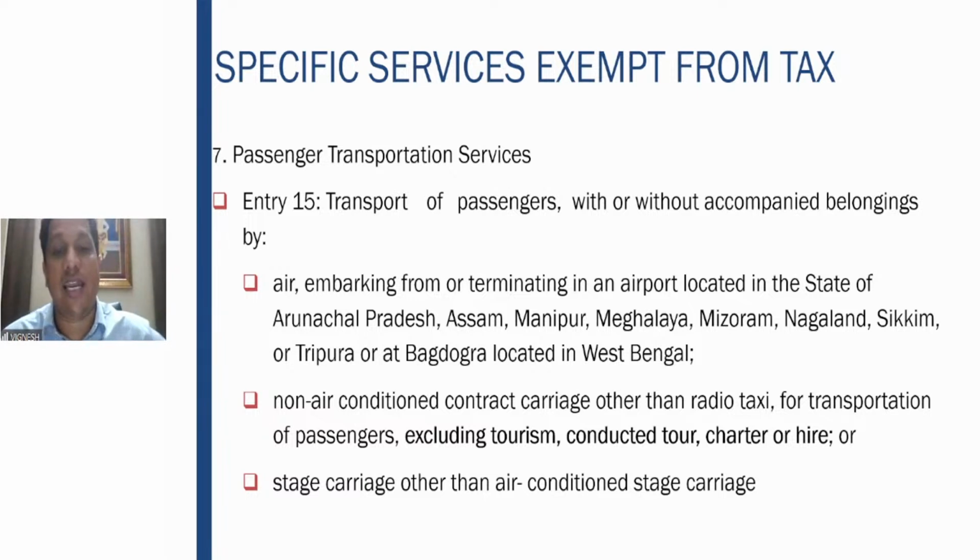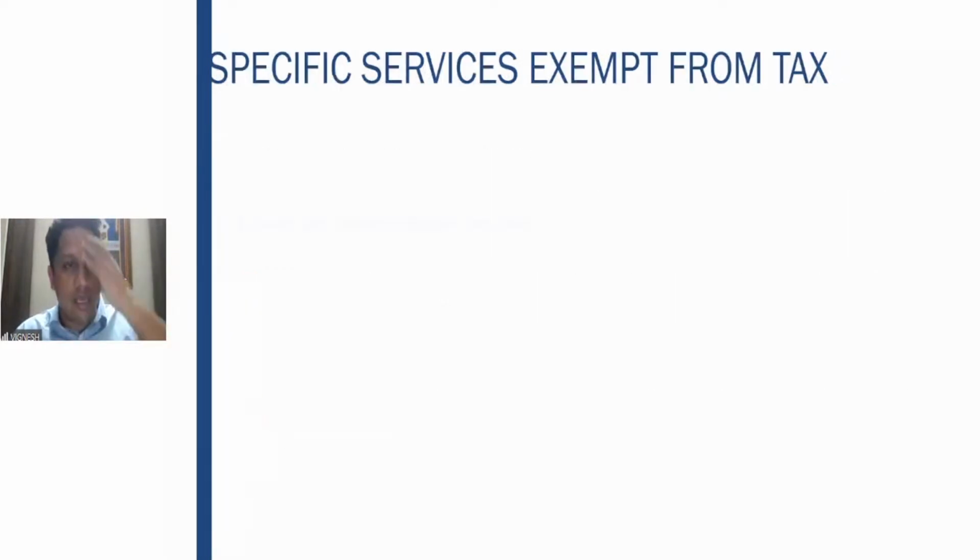Stage carriage other than air conditioned stage carriage. Stage carriage is nothing but your bus. More than 6 persons are there. From one place to the other, travel has to be done. In that case, also it is exempt.